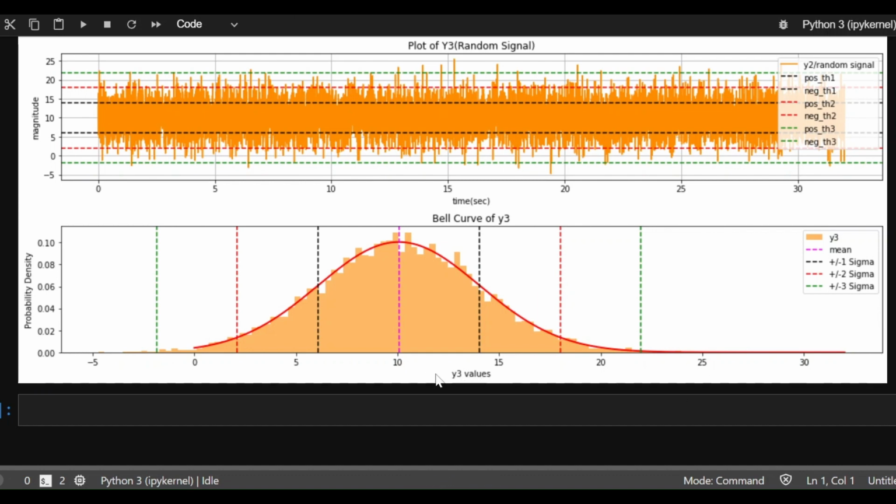As we saw, data was centered around a value 10. The mean of the data was 10. So you can see here that the data is centered around 10. Now, what this axis is, this is no longer magnitude.